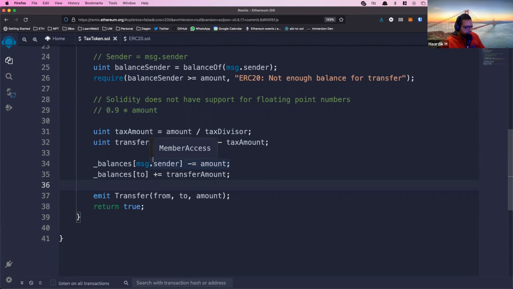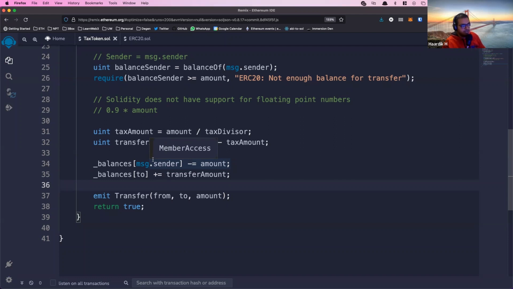I take out $100 to give to you, and I pass it on to the contract, and then the contract only gives you $90, and the $10 in the middle just disappears. It doesn't go anywhere. It just gets removed from existence. So now there's less money than there used to be overall. There's less dollar bills floating around in the world than there were before the transaction happened.